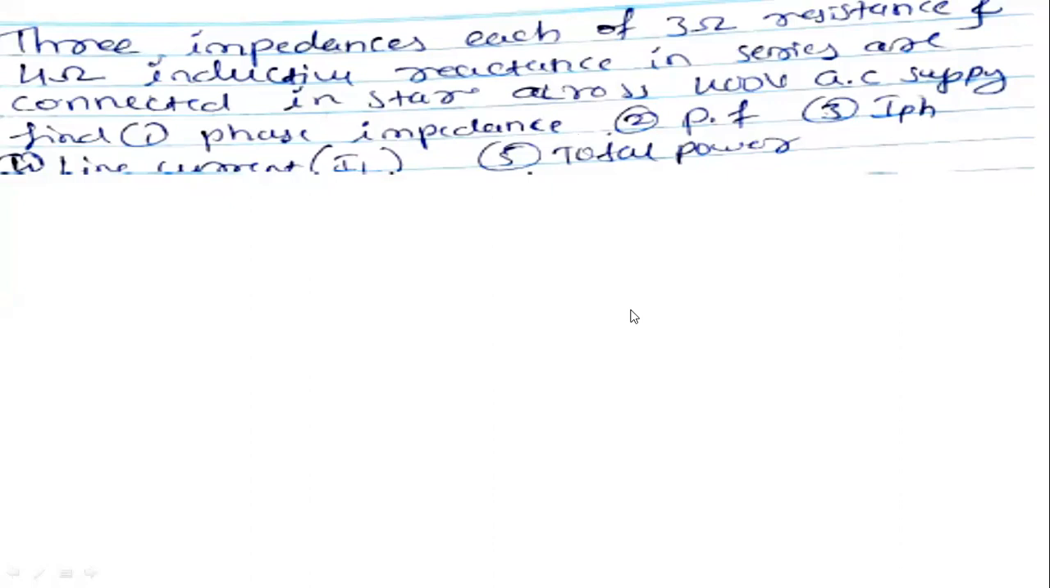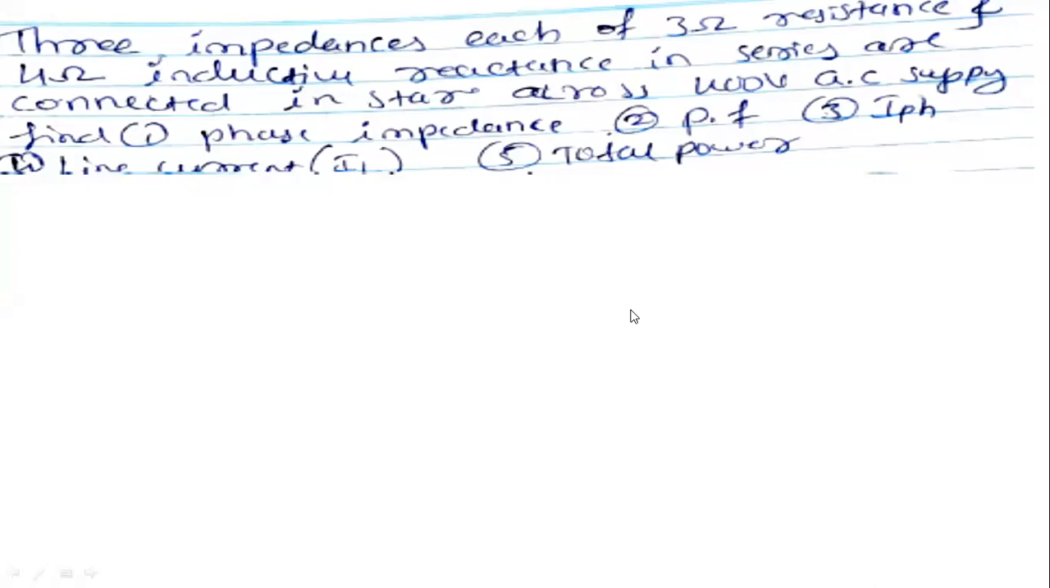R is equal to 3 ohm. X is equal to 4. VL is equal to 400. Okay, correct. R equal to 3 ohm, X equal to 4 ohm, VL equal to 400.